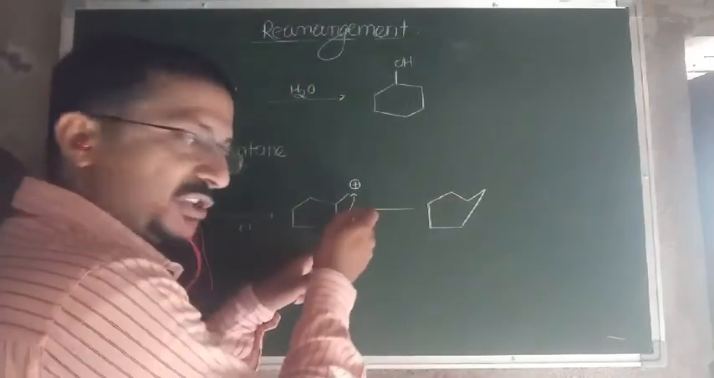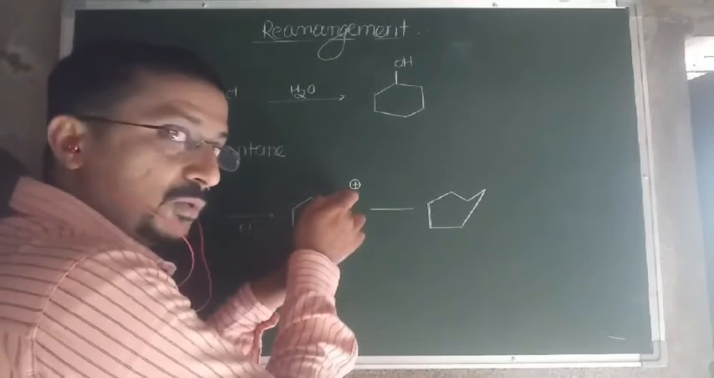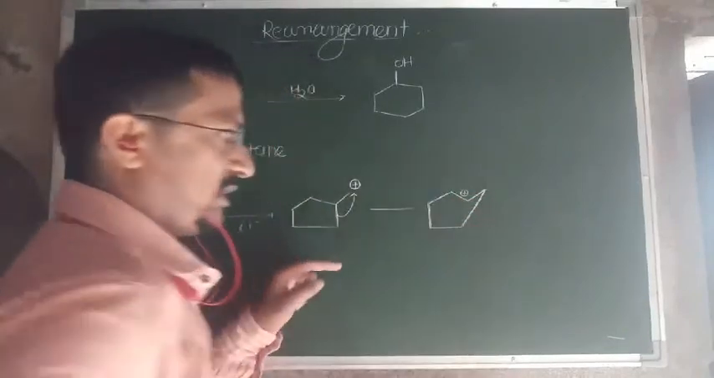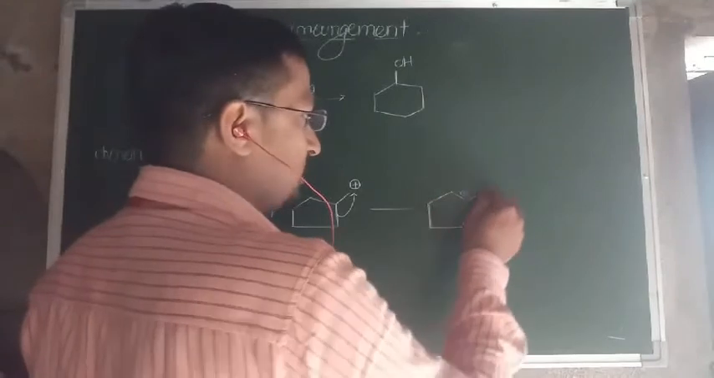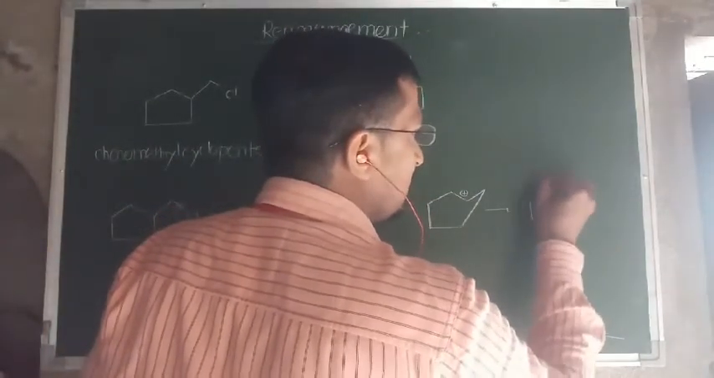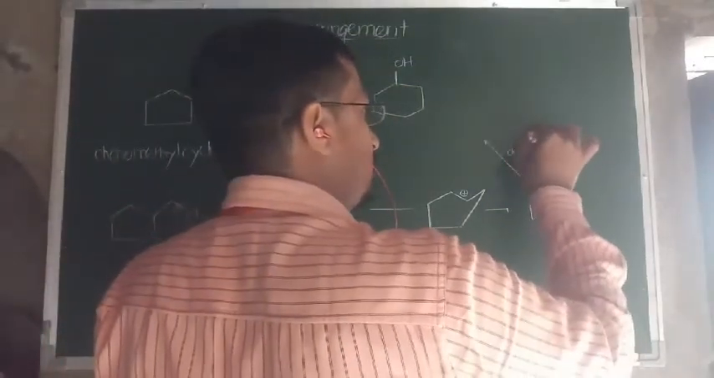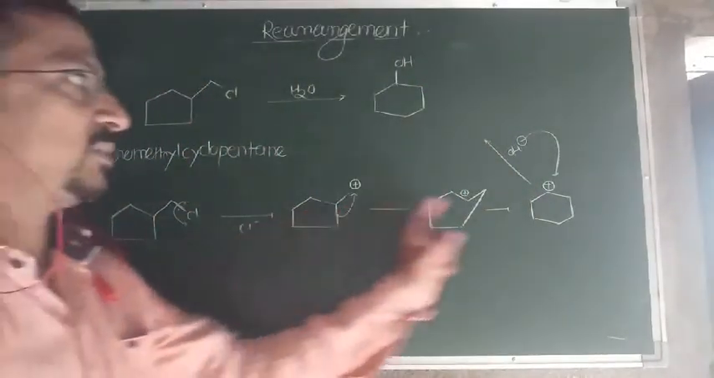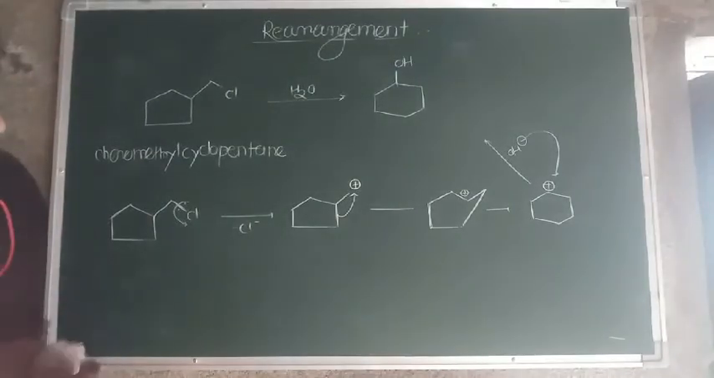When it attaches with the positively charged carbon, this bond is broken and the valence of this carbon is now unsatisfied, so it is electron deficient and a positive charge is created. Just count the numbers: 1, 2, 3, 4, 5, 6. So the 6-membered structure is cyclohexane type. Then the OH minus present attacks over this positive charge and results in the formation of cyclohexane. So this is the 1-2 bond shift, isn't it?